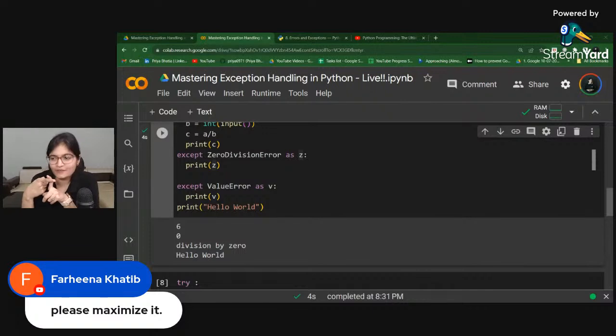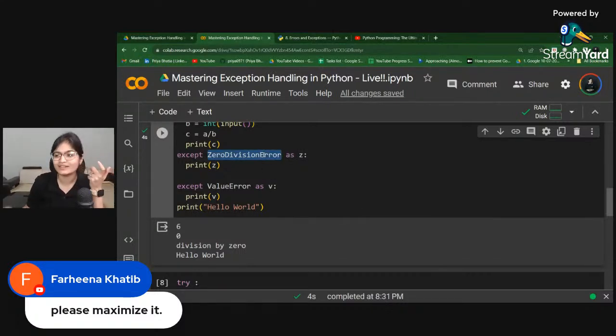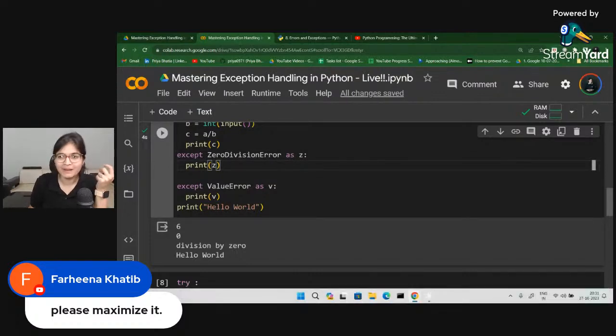Otherwise, the second way is if you are aware that this code block will try to execute or print only this kind of exception, that is the only possibility that we have. Then instead of writing the complete superclass, you can write a specific exception, make an alias of that, and print that. I hope this part is clear to everyone.